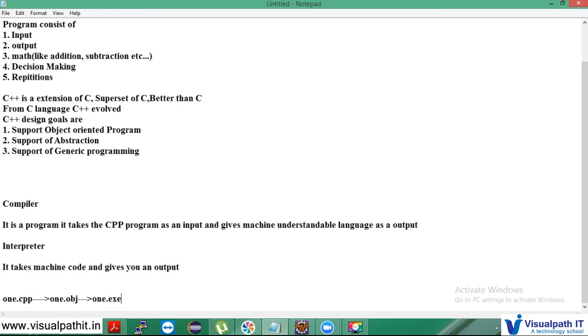Then your program must be structured. I cannot write untidy code, so your program must be structured. Structured means it is in a proper way. I cannot write x comma y plus z. No, it should have a proper structure: it should have an x, it should have a plus, it should have a z. So x plus z. It's just a formal structure.